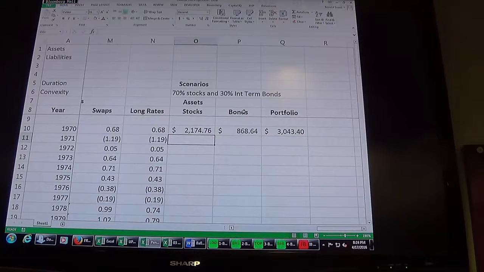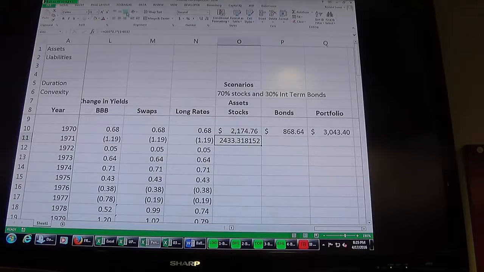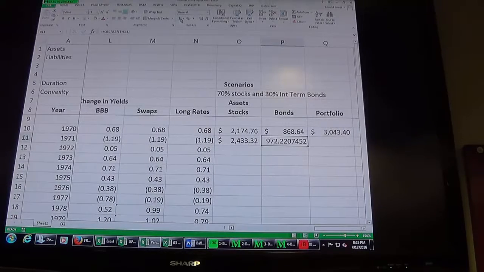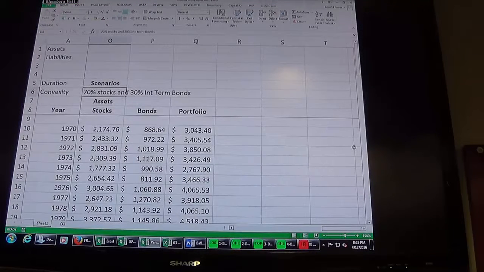What happens the next month, the next year? Well, you started with that times 0.7 times 1 plus my stock return. So what are we assuming here? We're assuming that we're going to rebalance every year. Same thing here, take that times 0.3 times 1 plus my bond return. And guess what you can do now? Just copy that down. Here's your portfolio. So there's your very first one.